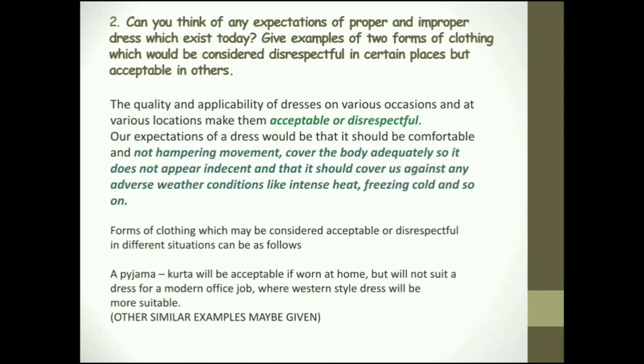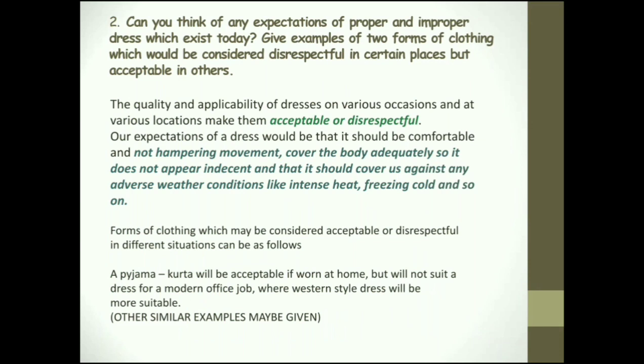You are disrespecting the whole panel of board members who are sitting in front of you for interviewing you. You are disrespecting yourself also. So there are so many things which are part of the whole fact. So quality and applicability, the way you apply the clothes for appropriate occasions, for specific locations, everything matters.